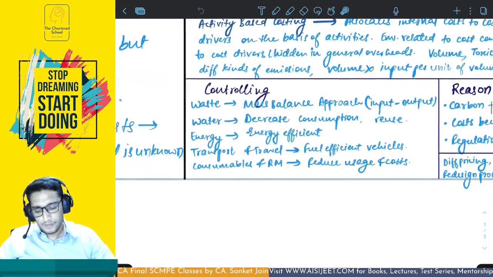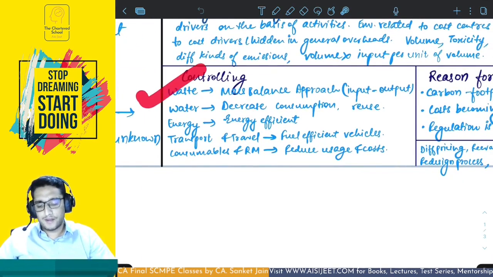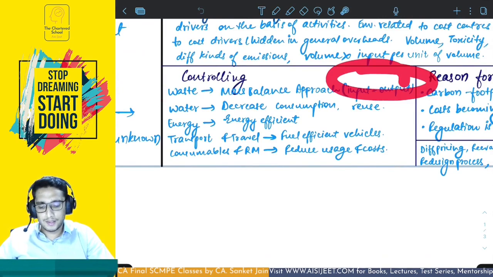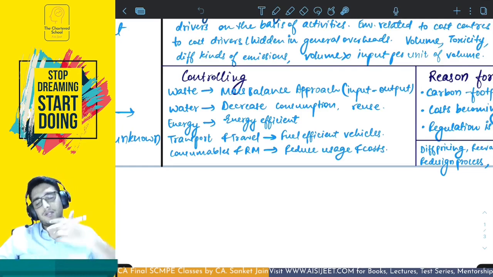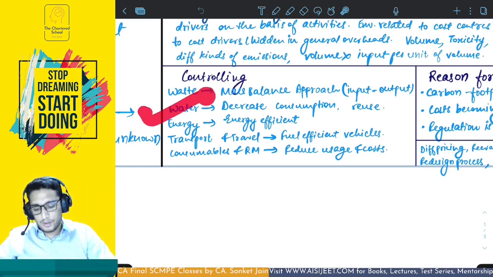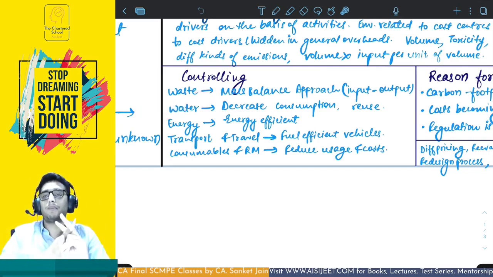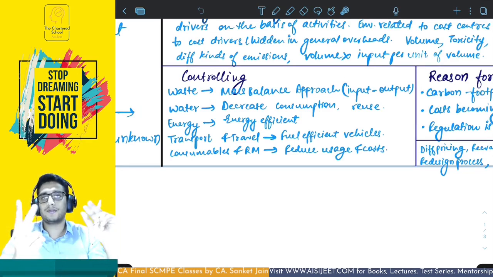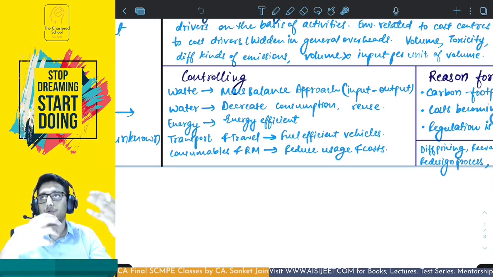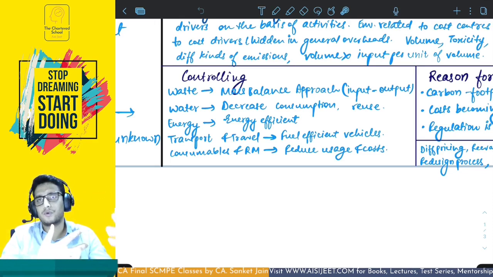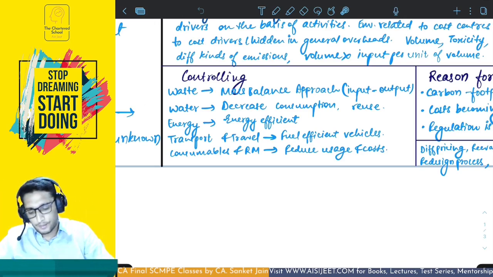Okay. Now, how would you control? First is waste. Waste works like input output analysis. The approach is called mass balance approach, works in the same way. Input is equal to output is the ideal scenario. Any difference is the waste. Water, you have to decrease the consumption. Any organization pays for water twice, first to purchase it, second to dispose it. Okay, so you want to reuse the water, you have to recycle the water, use water harvesting techniques and reverse osmosis of the water and other techniques so that water can be saved.